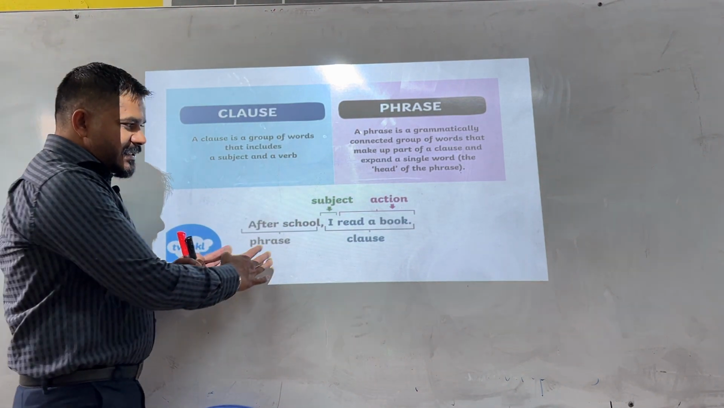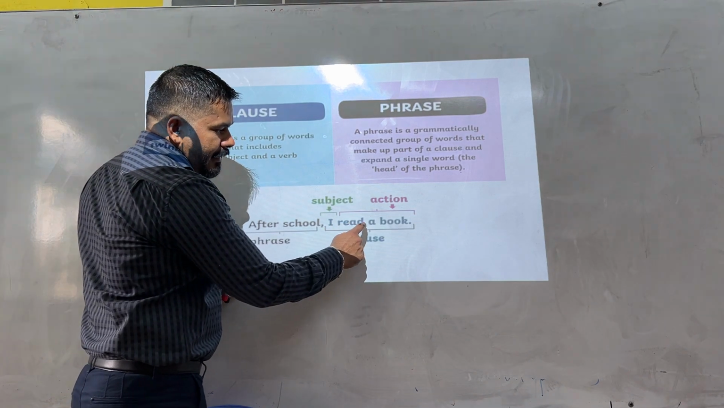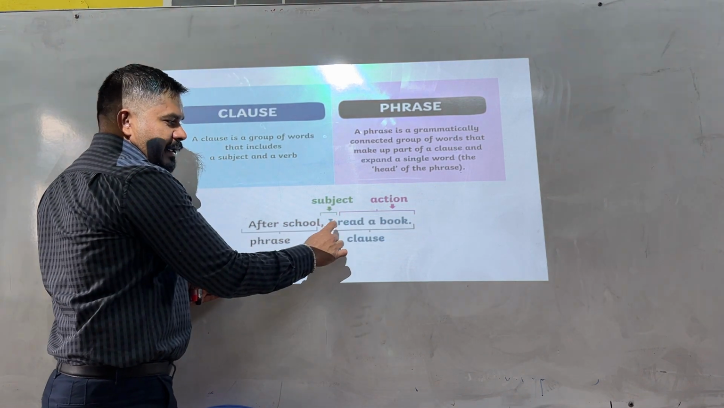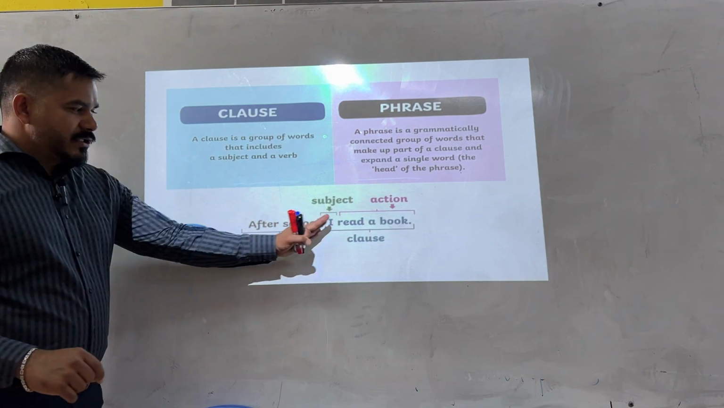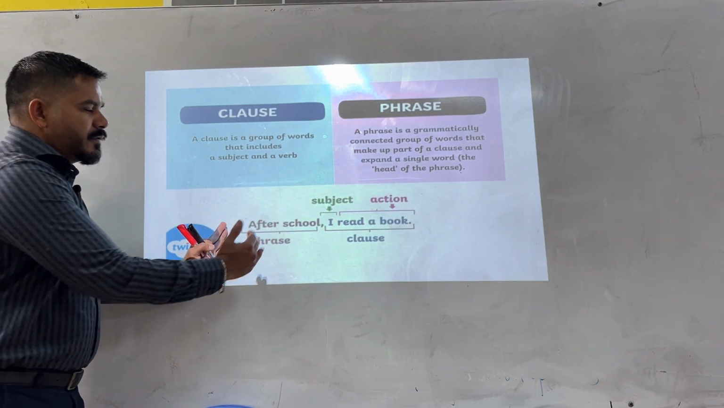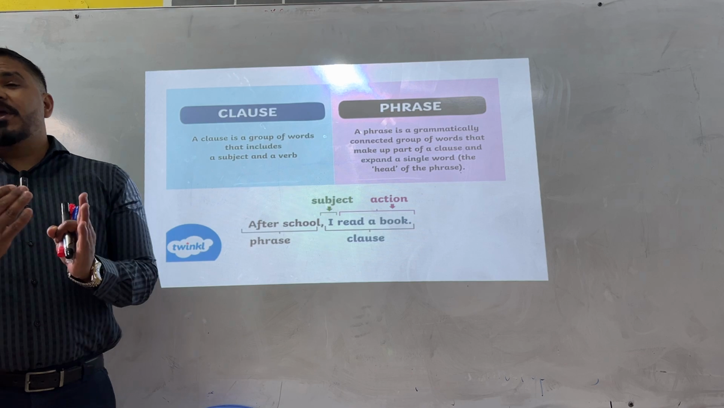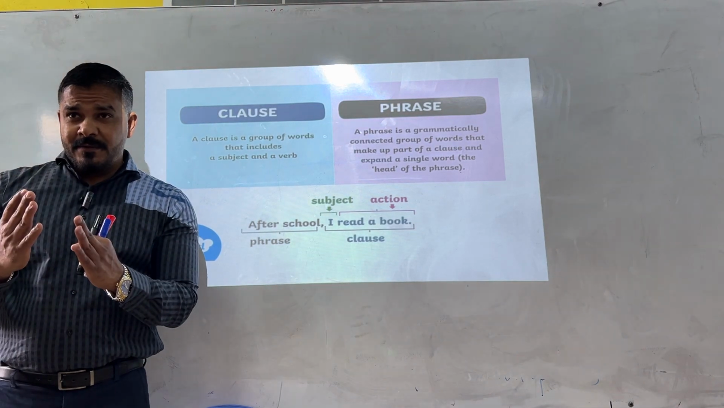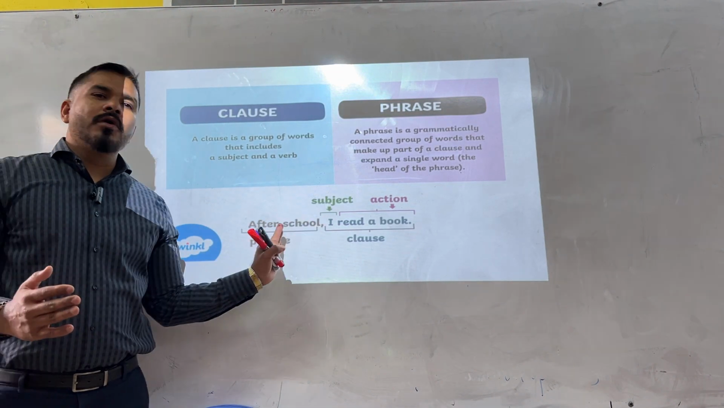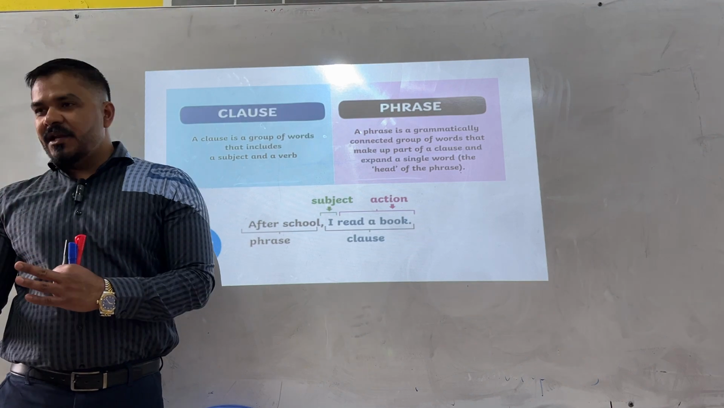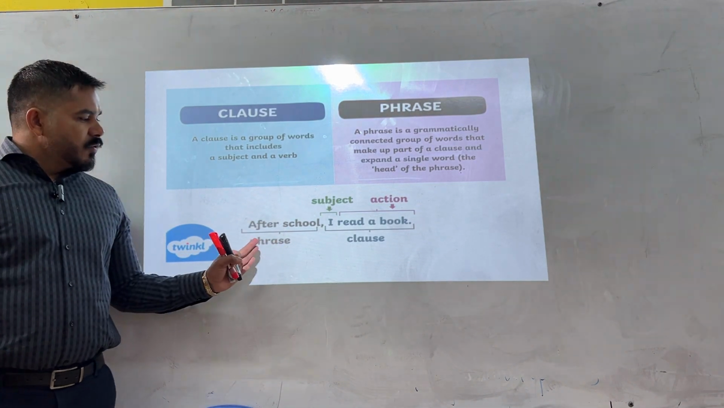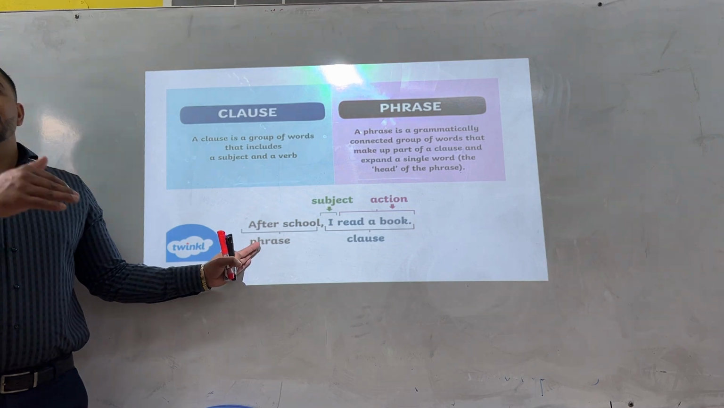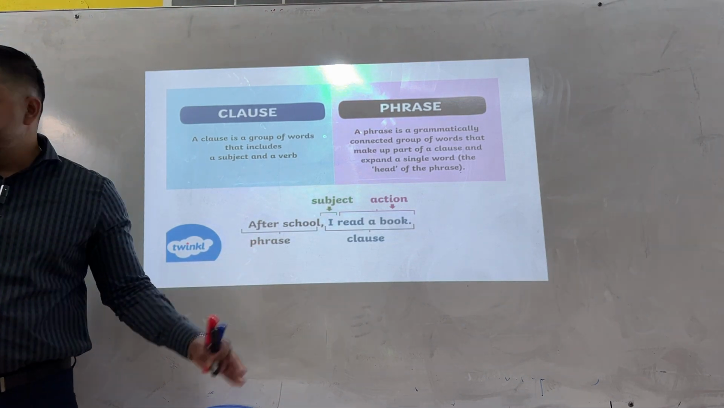For example, in this example, I read a book. This is a clause. It has a subject and it has an action like read. So it's a clause. After school, if you separate it, it does not give you a complete sense, right? But along with the clause or along with the sentence, it gives you the meaning. It helps you in understanding the sentence in a better way. So a phrase gives its meaning when you attach it with the clause or a sentence.